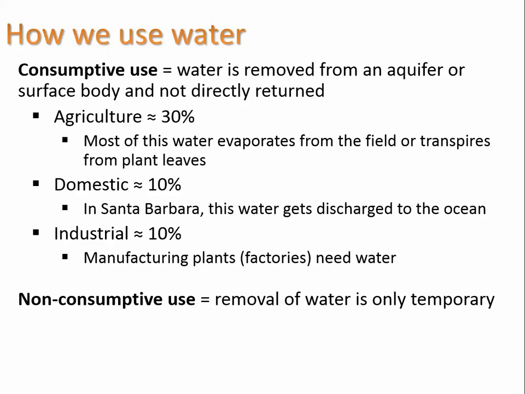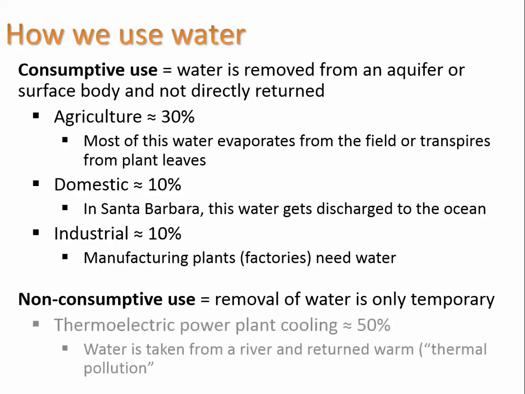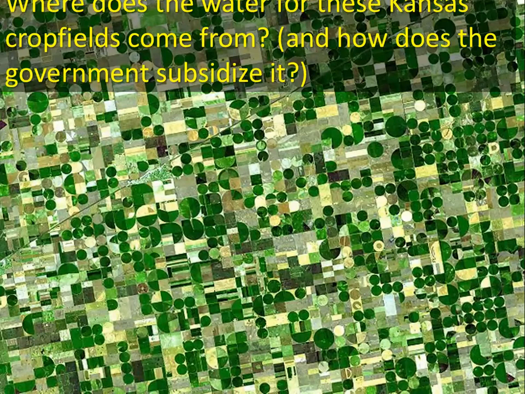And non-consumptive use means removal of water is only temporary. So it is getting directly returned to where it was taken from. And this is mostly what we see with our thermoelectric power plant cooling. The water is taken in from a river and returned warm. And we call that thermal pollution, the fact that it's being returned warmer than it was, because that can affect plant and animal life.